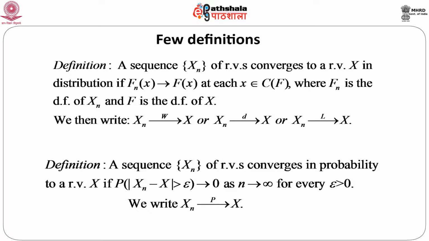Obviously, epsilon should be taken to be very small. That means, as n goes to infinity, there is basically no difference between the probability of the outcomes of these two random variables, X_n and X. So, we write X_n converges to X in probability, that is P.